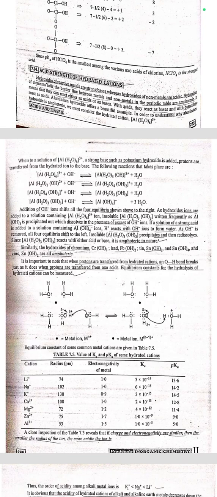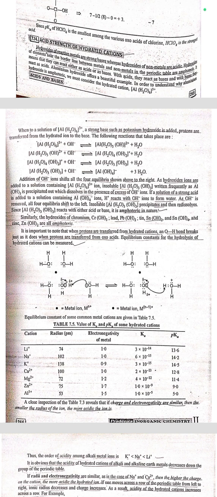Here is the acid strength of hydrated cations. Hydroxides of reactive metals are strong bases, whereas hydroxides of non-metals are acidic. Hydroxides of elements near the borderline between metals and non-metals in the periodic table are amphoteric. It means that they can react either as acids or bases. With acids they react as bases, or with bases they react as acids.